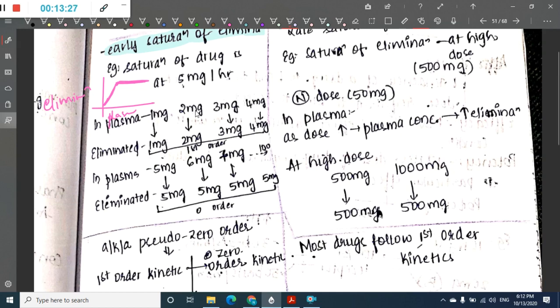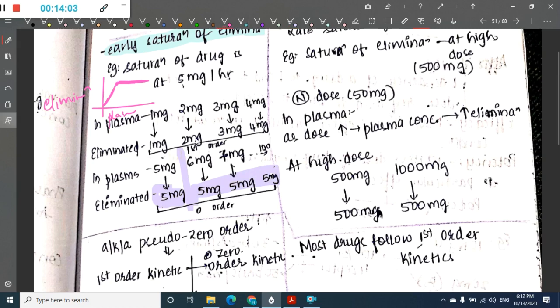You have increased it, 2 milligrams, elimination is 2 milligrams. You have increased to 3 milligrams, elimination is 3 milligrams. So like that, you have increased to 5 milligrams. Elimination is 5 milligrams. The maximum amount of the drug that can be eliminated at that point in that tissue is just 5 milligrams. So after this, if you increase the dose to 6 milligrams, but 6 milligrams is not being excreted. How much is excreted? Only 5 milligrams is excreted. No matter how high you increase the plasma concentration, the constant amount of drug is eliminated.